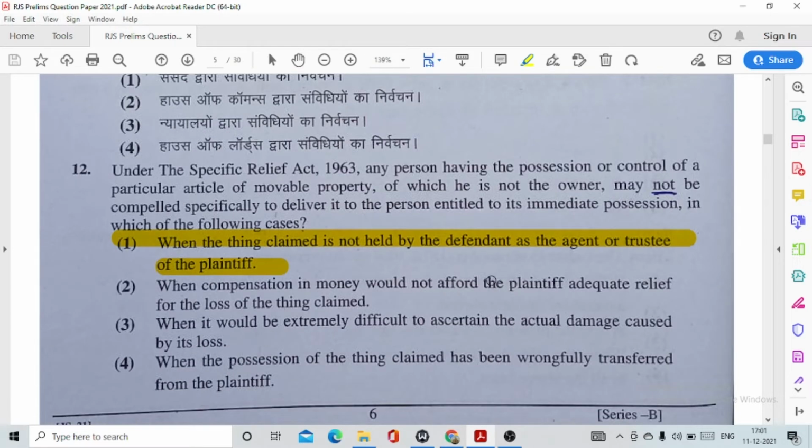Question number 12, under the Specific Relief Act 1963, any person having the possession or control of a particular article of movable property of which he is not the owner may not be compelled to specifically deliver it to the person entitled to its immediate possession in which of the following cases? This is option number 1, when the thing claimed is not held by the defendant as the agent or trustee of the plaintiff.